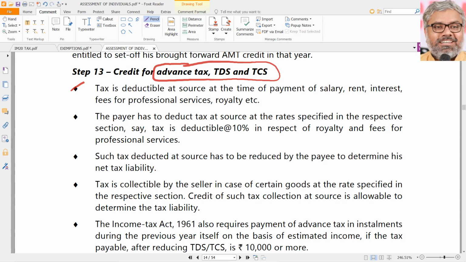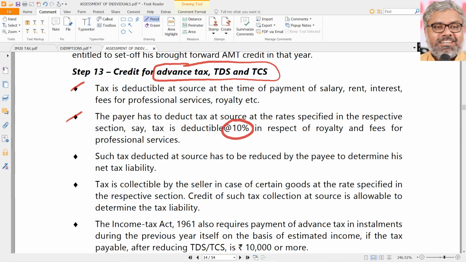As and when the income is earned itself, the tax has to be paid, but not by the payee, not by the person who earned the income, but by the person who gives this income to the assessee. That is the payer. So the payer has to deduct the tax while giving this income to the assessee. In general, for most of them, the TDS rate is 10%, though there are different rates applicable. We'll see that later. That is only just to remember the rates. But the concept is important. The payer cuts the TDS while paying income to the assessee, and the payer will pay to the government directly on behalf of the assessee.